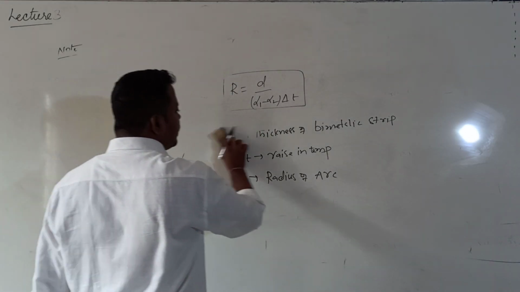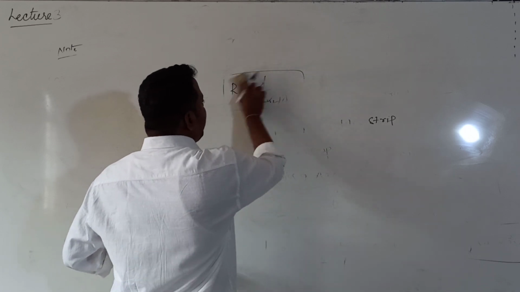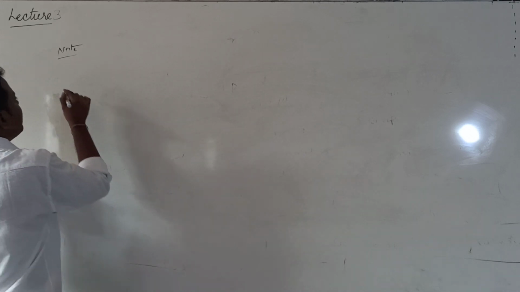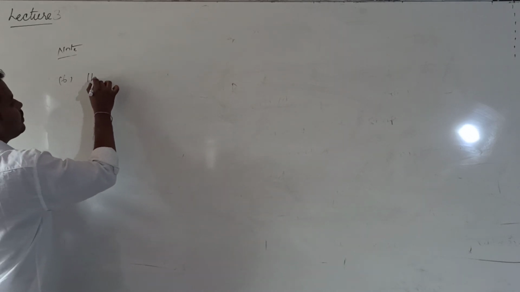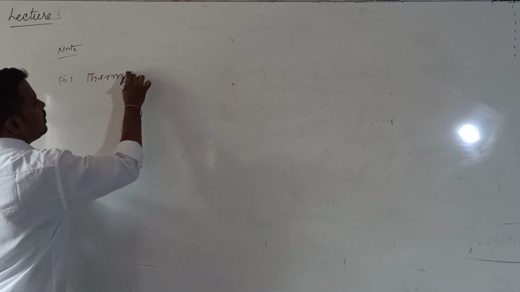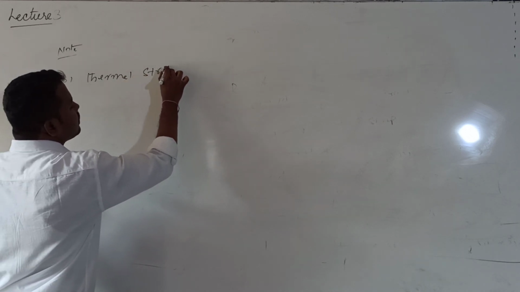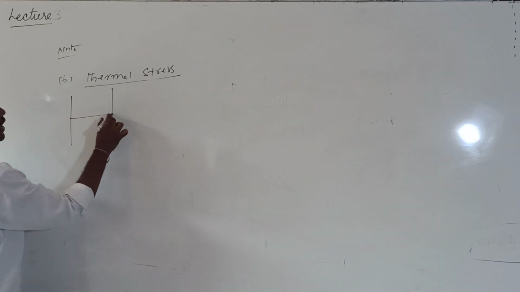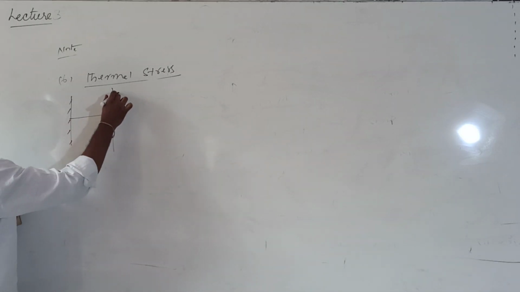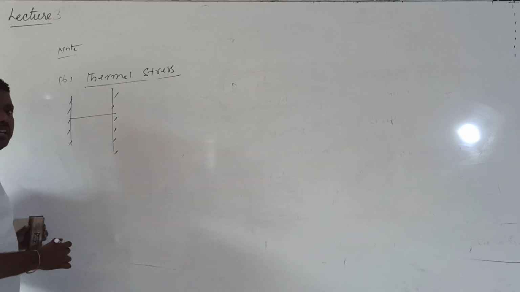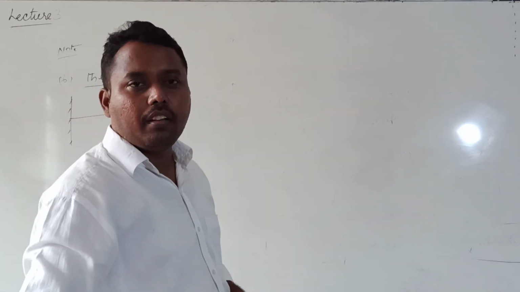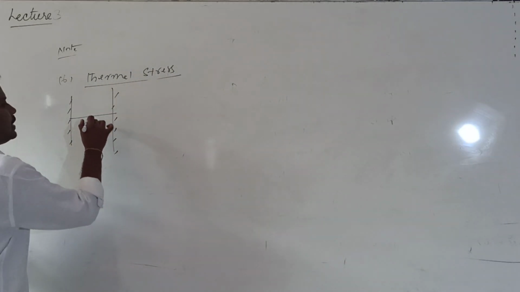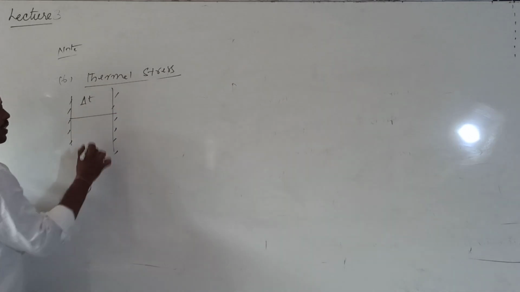The first point is point number 6: what is thermal stress? Let me consider one rod. The rod is fixed between two rigid supports, two rigid walls, not allowing the rod to expand. Now what we do is increase the temperature of the rod by delta T.